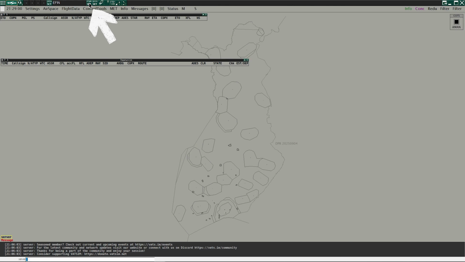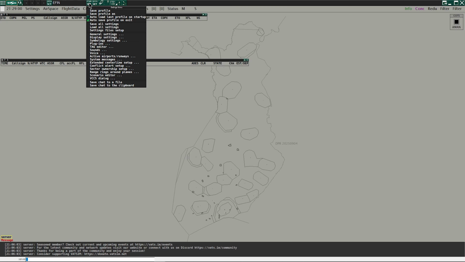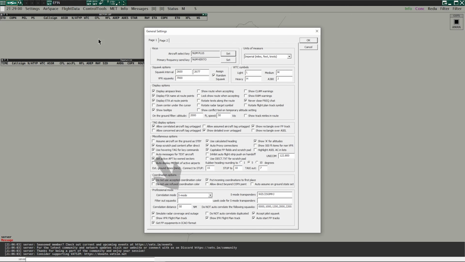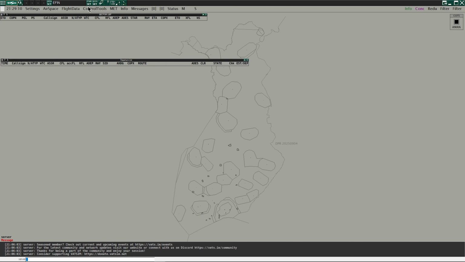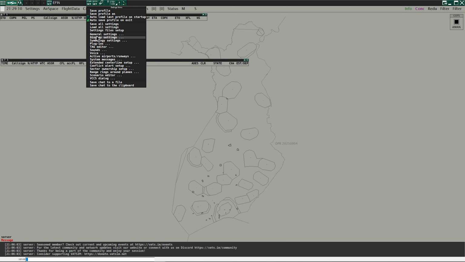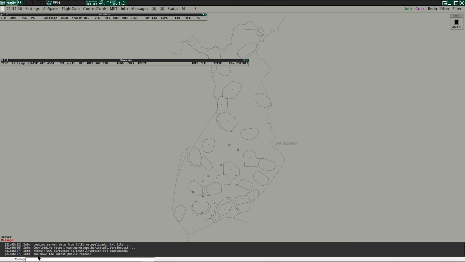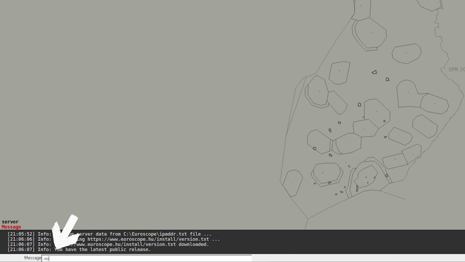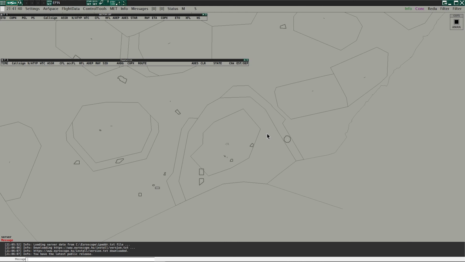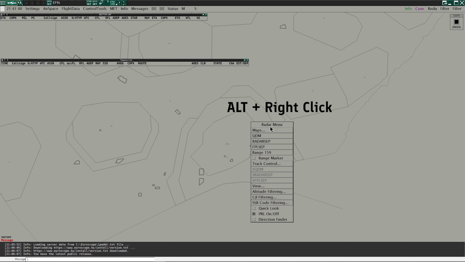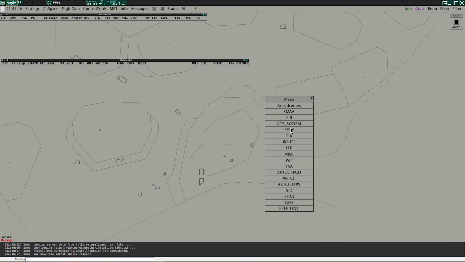To see traffic on the radar, follow these steps. From the top menu, go to Other Settings, then General Settings, and set the correlation mode to Easy. Next, in Other Settings, open Display Settings, and make sure Show Squawk A+C Aircraft is ticked. Then add a visibility point for the airport. To see traffic in Helsinki, type .vis1 EFHK into the Euroscope text box. You can also build your own radar view. Right-click while holding Alt on the radar screen, open the Maps menu, and select what you'd like to display.